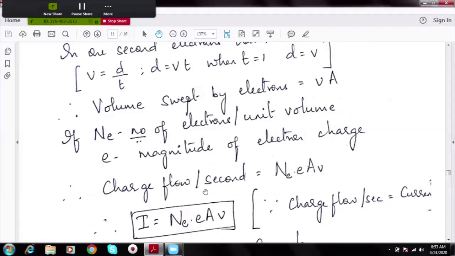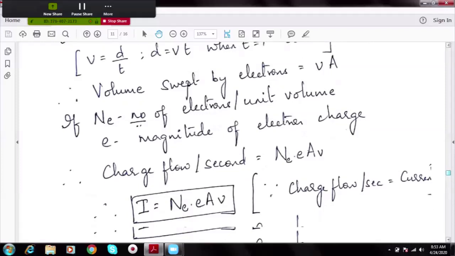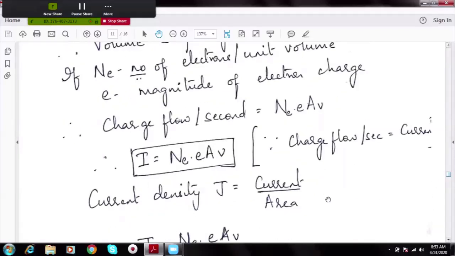And we know charge flowing per unit time is actually current. So in a semiconductor, the current flowing is I is equal to Ne into E into A and V. Please note this e in Ne is a suffix to N, indicating number of electrons.